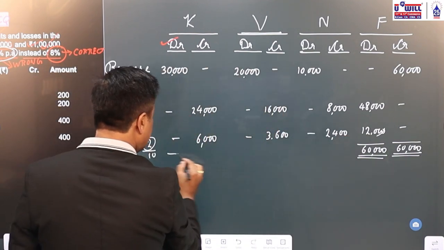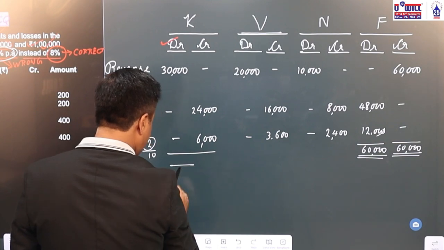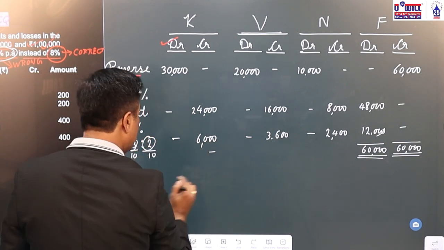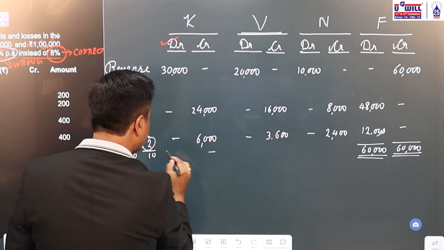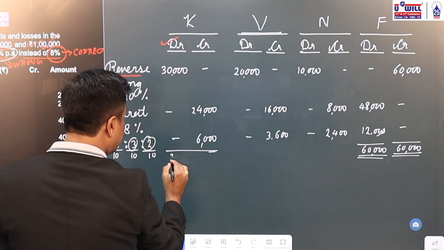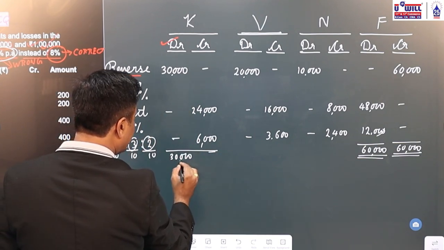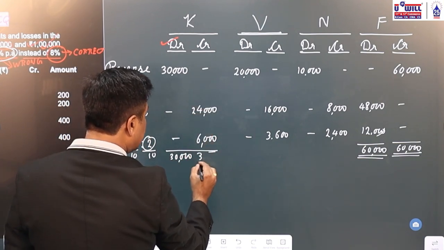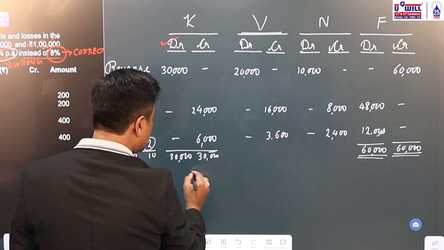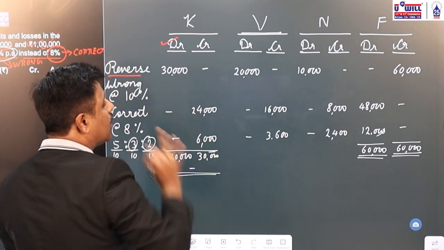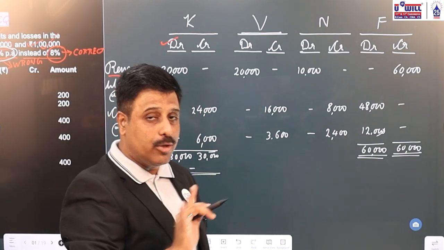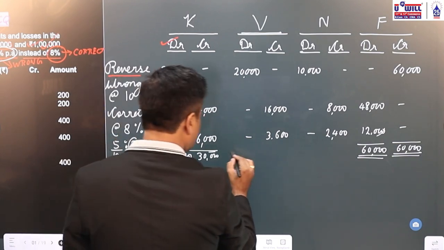Now if you see the net amount, debit and credit, what do you find over here? Debit total is 30,000. Credit total is 30,000. So Kamal's capital account or current account is not going to be affected.